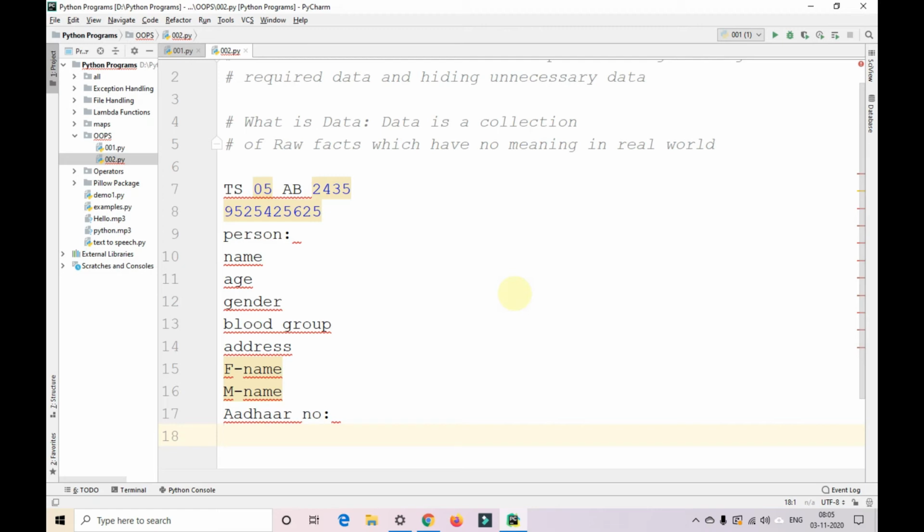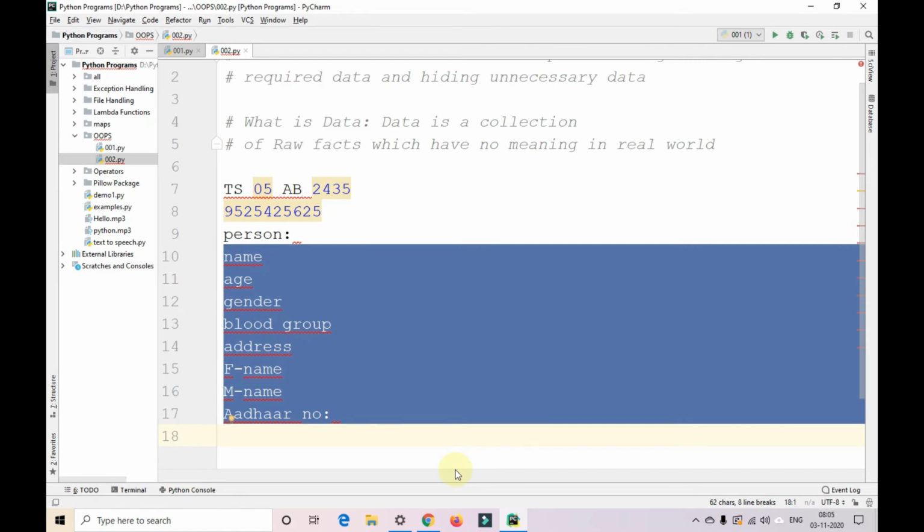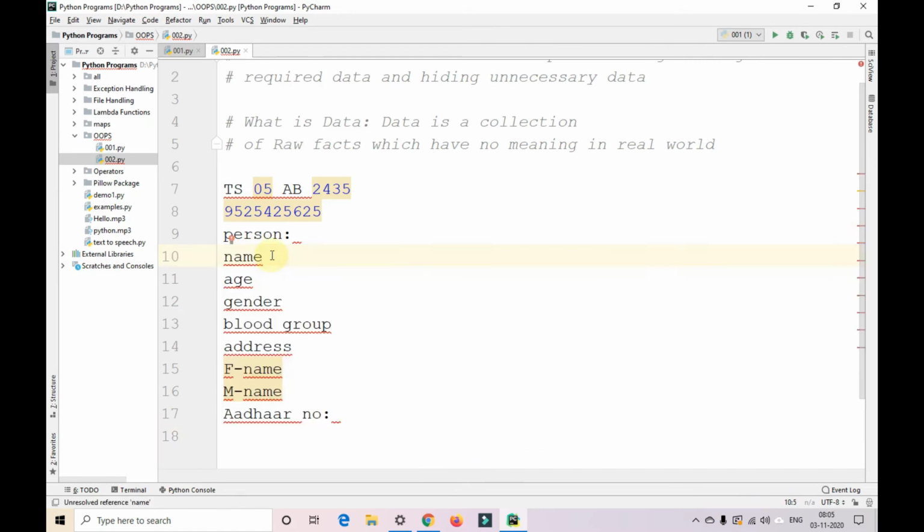He might have a bike, he might have a car, the number of bikes he owns, the number of cars he owns, those bike numbers, those car numbers, the debit card details, credit card details, and so on. That goes on. Everything is the data related to a particular person. Okay, guys. These are all raw facts; for example, name is a raw fact for that particular person.